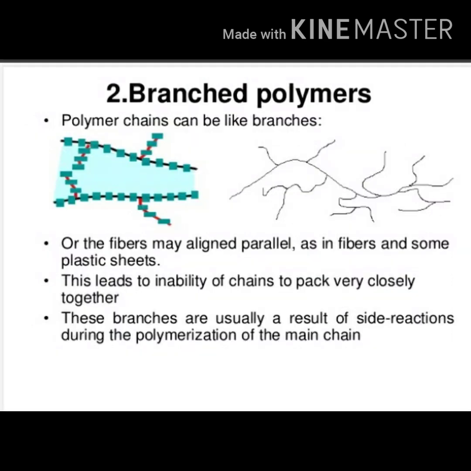Branched polymers have irregularly packed molecules in their structure. Because of irregular packing, they have low density and low tensile strength. For example, fibers. These branches are usually a result of side reactions during the polymerization of the main chain.